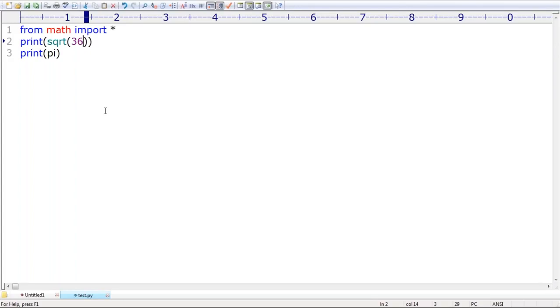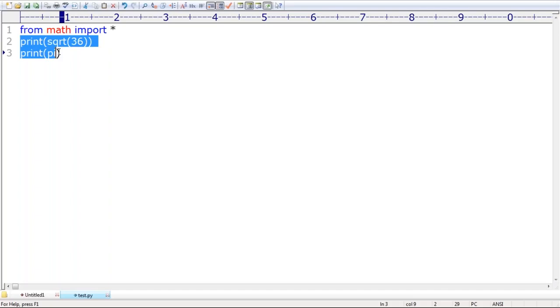From math import star. I want to import all the members so that I can use the member names directly. That's all. This is what you should be clearly aware of, right? But this type of thing is not recommended, because readability is going to go down. Whenever we use this star symbol, readability by default is going to go down.